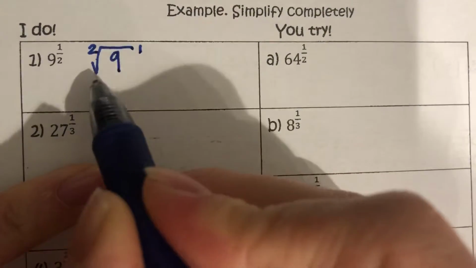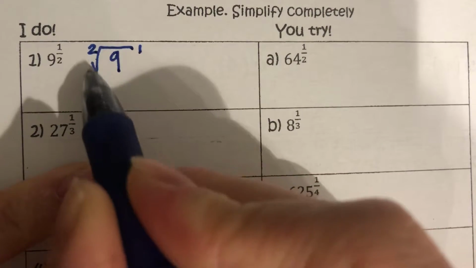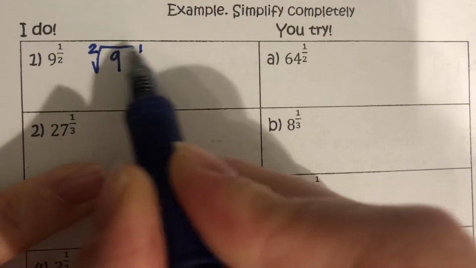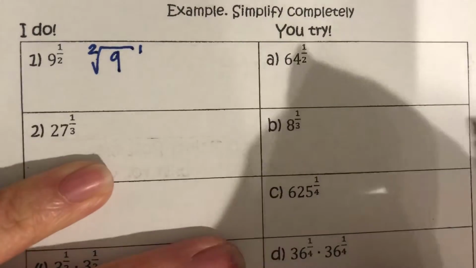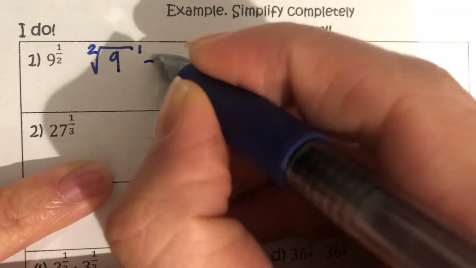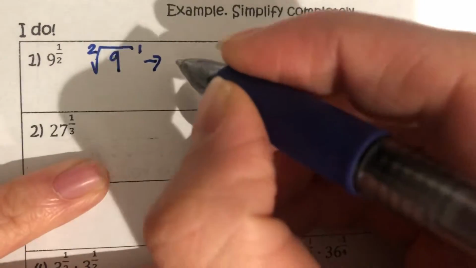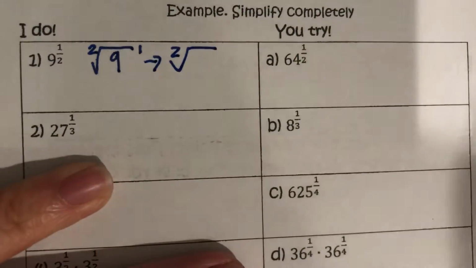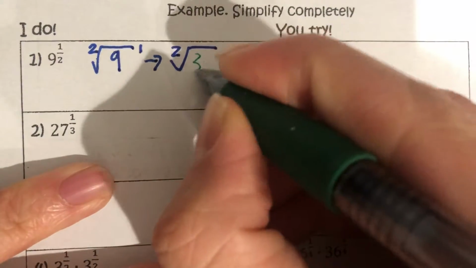With this radical sign, I want you to think of it as kind of like a division sign, but with a little curve in the beginning. Think of this radical sign like a prison. So in this prison, let me break up 9. 9 is made of 3 times 3, so I can do the square root of 3 times 3.